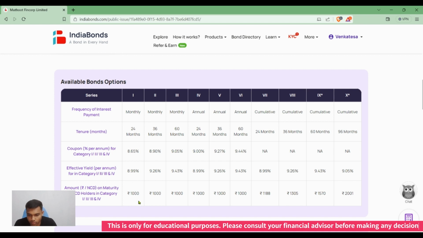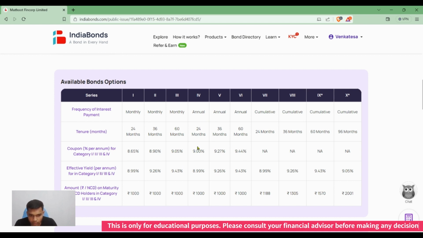For series 2, the maturity period is 36 months, with monthly interest payout, the coupon rate is 8.90, and the effective yield per annum is 9.26. In the third series also the payment is monthly, the tenure is 60 months, and so on.